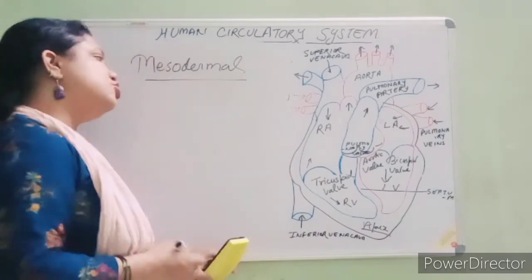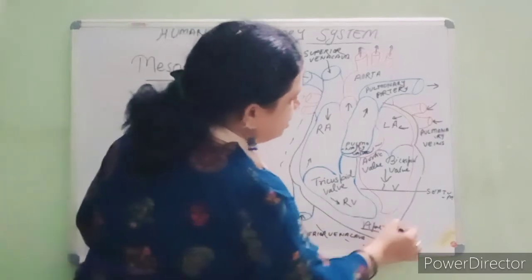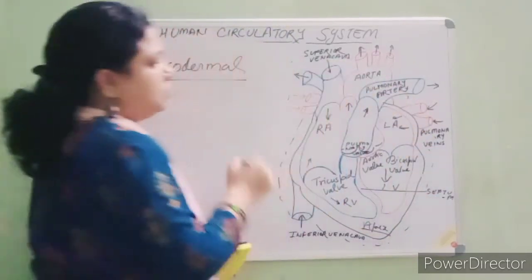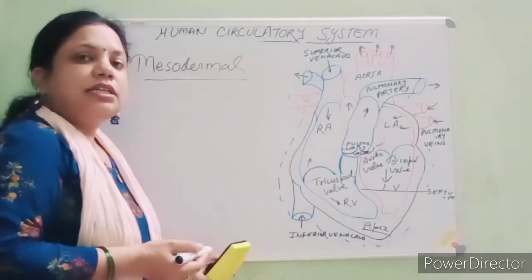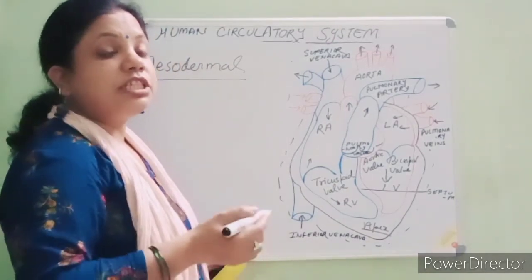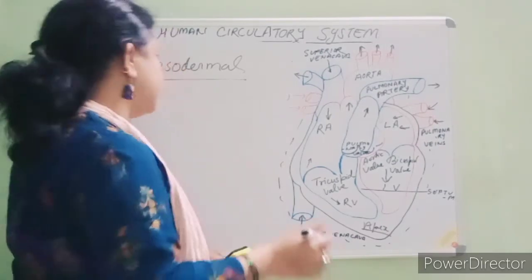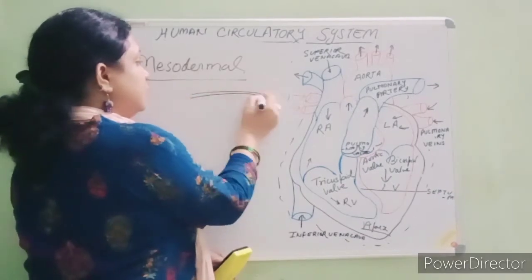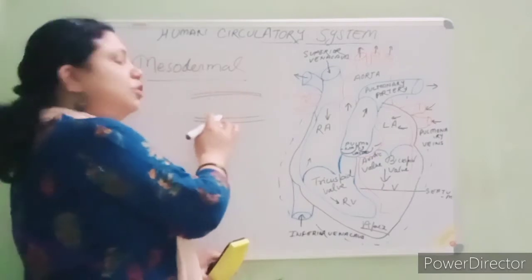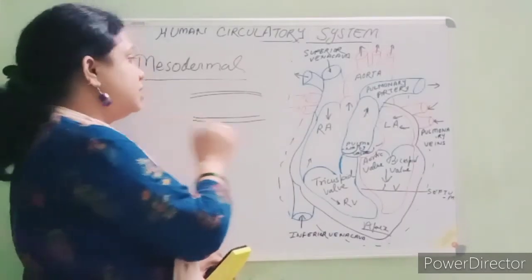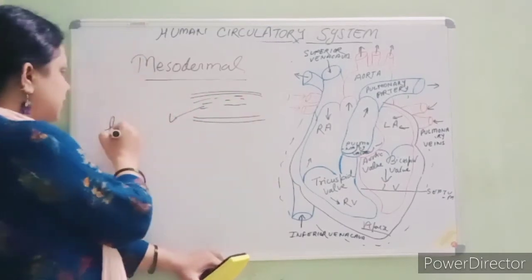Clear? Students, the heart is protected by the pericardial sac. What is pericardium, students? The pericardium is a double walled membranous sac. Fine. In the double walled membranous sac, students, a space is present which is known as the pericardial cavity.